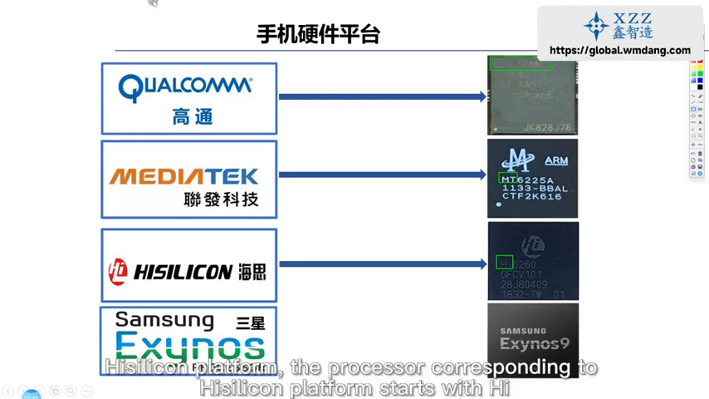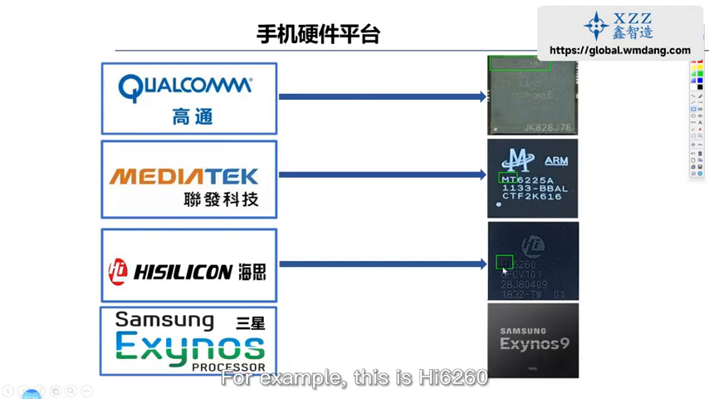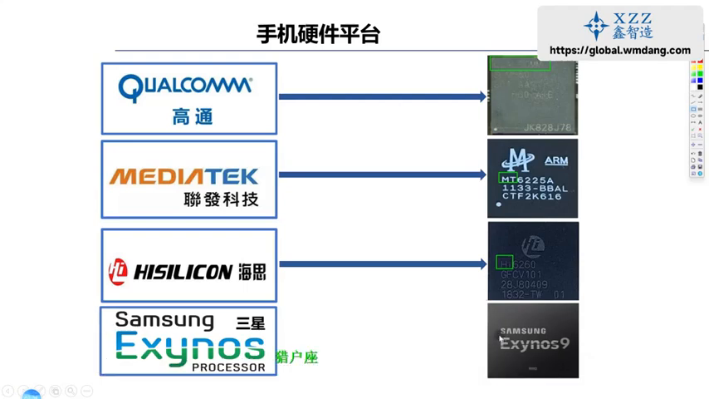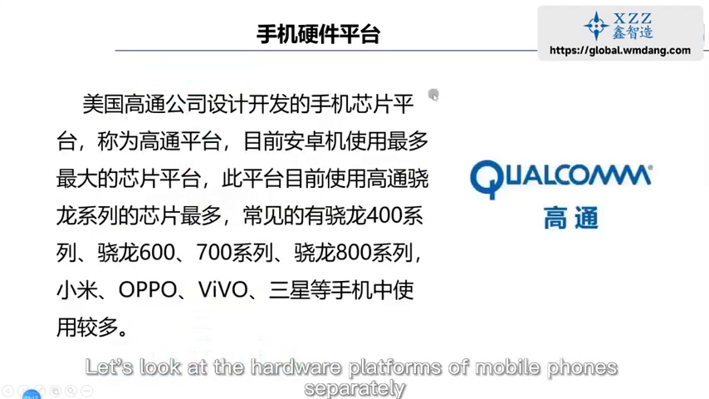HiSilicon platform. The processor corresponding to the HiSilicon platform starts with HI. For example, this is HI6260. Samsung's platform currently uses more processors starting with Exynos. Let's look at the hardware platforms of mobile phones separately.